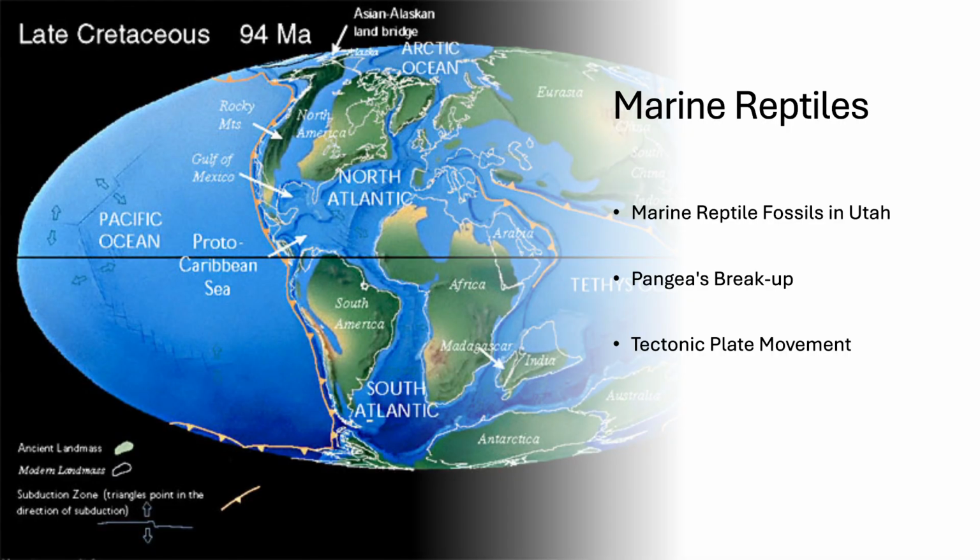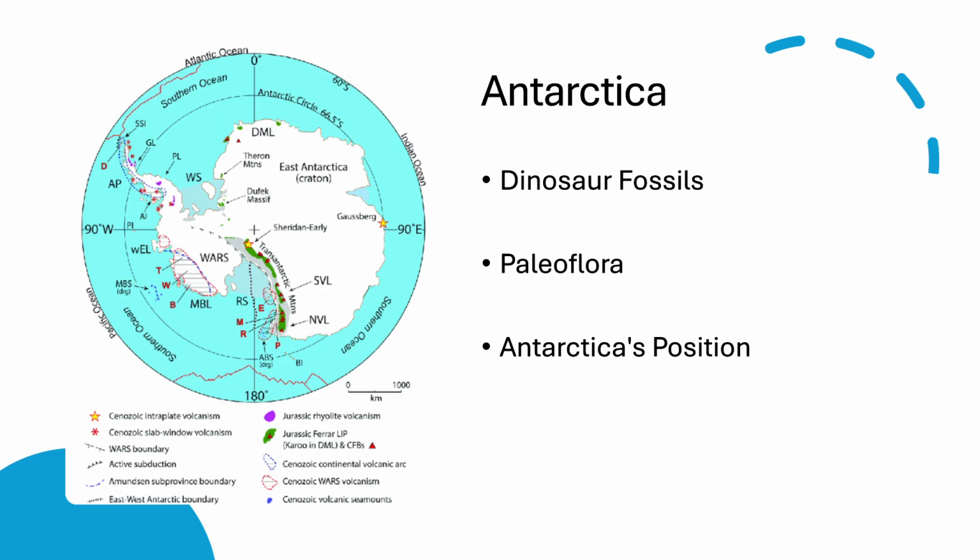Marine reptiles. Mosasaurus fossils in Utah show that central North America was once underwater as part of a Western Interior Seaway. This seaway formed because tectonic forces created basins that later flooded during the Cretaceous. When fossil sites are placed onto paleomap reconstructions, they match the predicted shorelines exactly. This confirms not only the existence of the seaway, but also the accuracy of our plate reconstruction models.